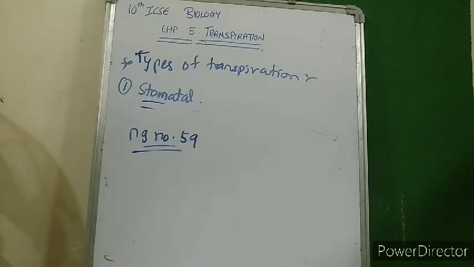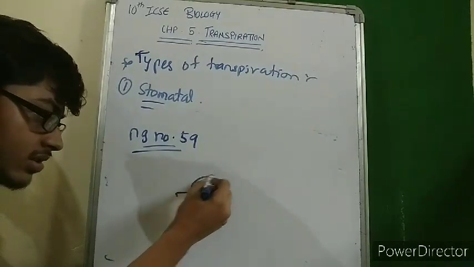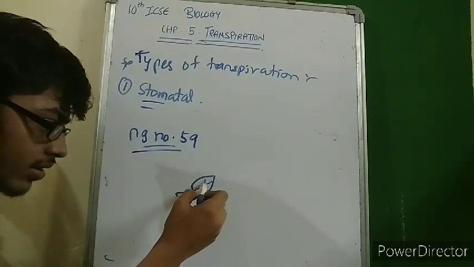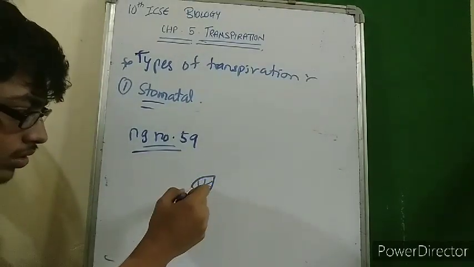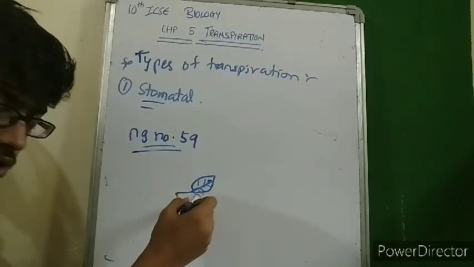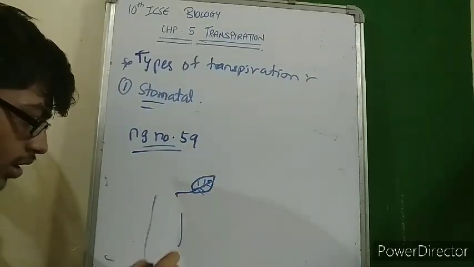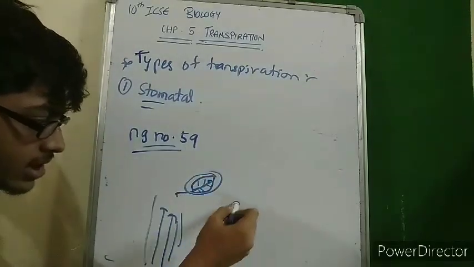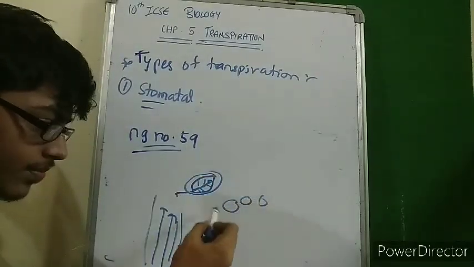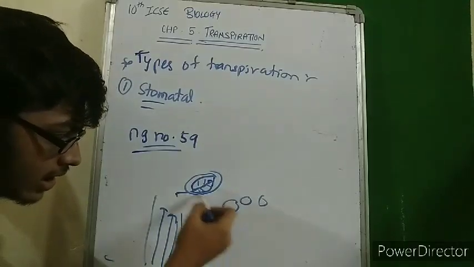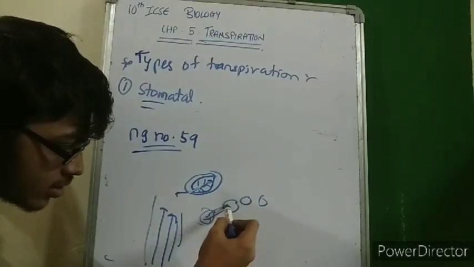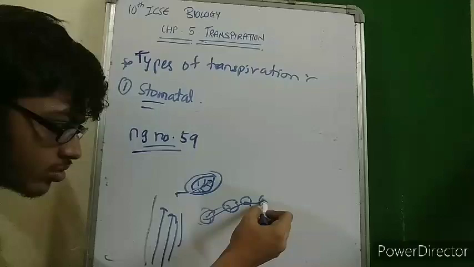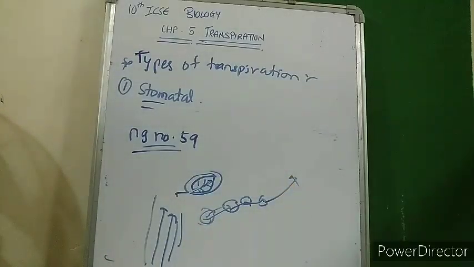So what is it trying to say basically? See, this is the leaf. So these are the veins of the leaves basically. So through the veins the water is transmitted. Okay, this is the plant body. The water is transmitted upwards. So in the leaf basically there are different kinds of cells. Different kinds of cells are present in veins. So from this to this water is transported, from this to this, and later it is evaporated into the atmosphere.